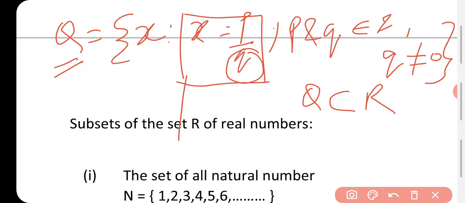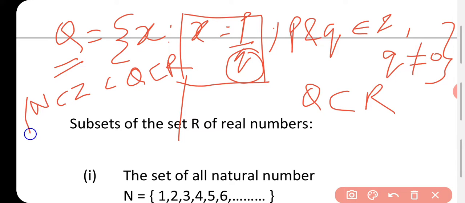Initially what we have done? N is a subset of integers. Natural number is a subset of integers. Then integers are the subset of rational numbers, and then rational numbers are a subset of R. So please keep this particular property in your mind. Natural numbers are a subset of integers, which are a subset of rational numbers, which are a subset of real numbers. Clear this thing? So these are the subsets of set R of real numbers.